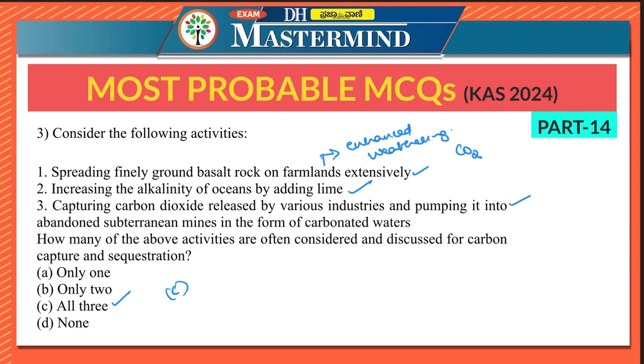Second, increasing ocean alkalinity by adding lime can increase carbon dioxide absorption by the oceans, helping with carbon sequestration. Pumping carbon dioxide into abandoned mines is a common form of carbon capture and storage. So capturing carbon dioxide released by various industries and pumping it into abandoned subterranean mines in the form of carbonated waters is also a method of carbon sequestration.